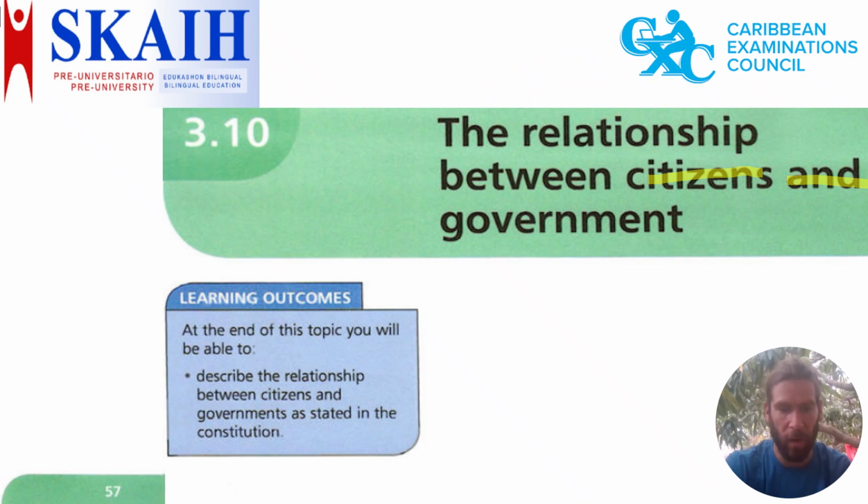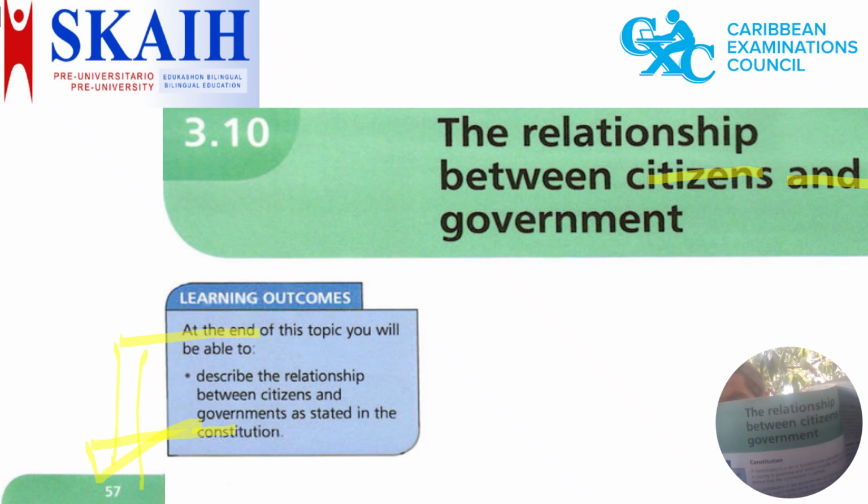And it's in your book on page 57. So if you take your book in front of you on page 57, this book, Social Studies for CSEC, then that page would look like this. The relationship between citizens and government, like you can see here. That would be smart to take in front of you.